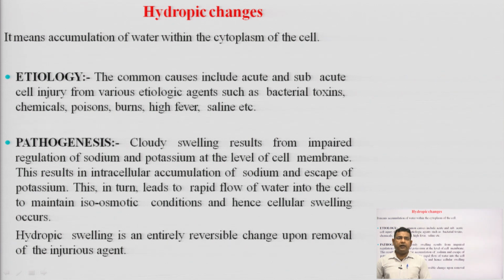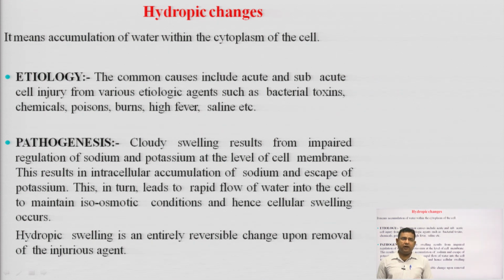The common causes include acute and subacute cell injury from various etiologic agents such as bacterial toxins, chemicals, poisons, burns, high fever, saline etc. These are the different causes for hydropic changes. We can repeat once: acute and subacute cell injury from various etiologic agents such as bacterial toxins, chemicals, poisons, burns, high fever, saline etc.